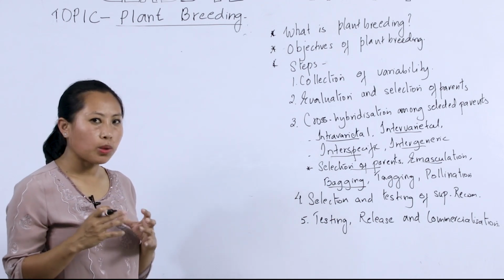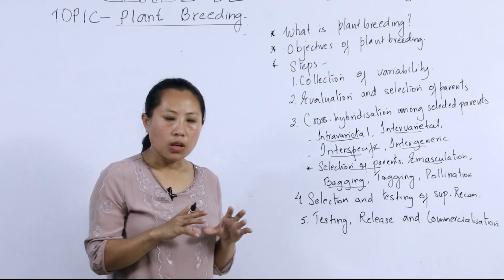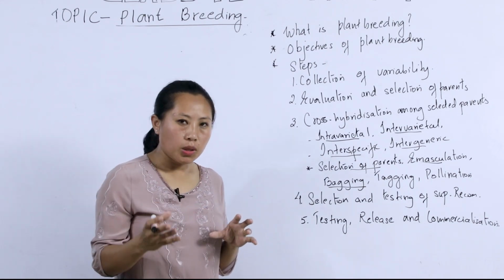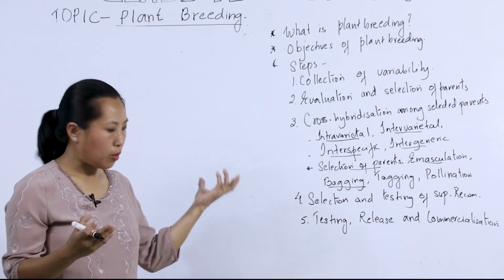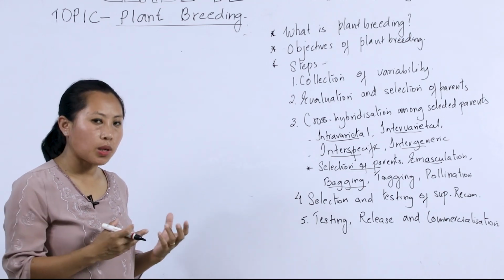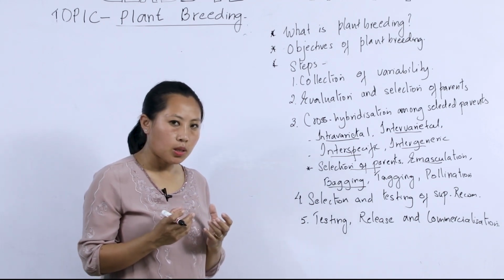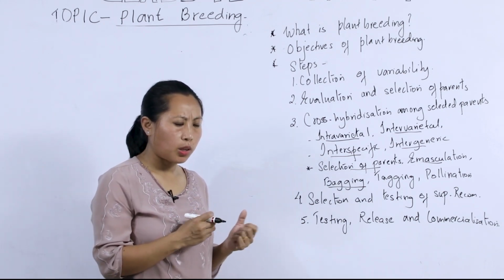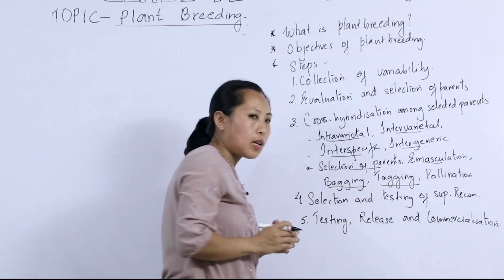They are covered with polythene bags or paper bags to prevent external contamination, to prevent pollination from undesired plants. So the female flower is covered with polythene bags or paper bags to prevent contamination of pollination from undesired plants. Okay, next step is tagging.